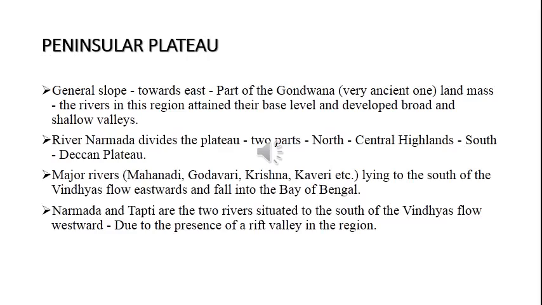But the rivers Narmada and Tapti, the two rivers situated to the south of the Vindhyas, flow westward. So all the major rivers located south of the Vindhya range flow to the Bay of Bengal, except the two rivers Narmada and Tapti. Their movement towards the west is due to the presence of a rift valley in this region. Because of that only, the Narmada and Tapti move towards west and drain into the Arabian Sea.